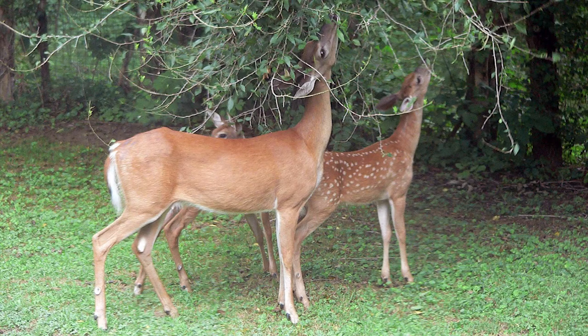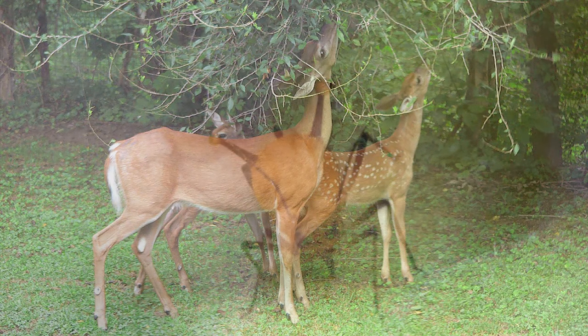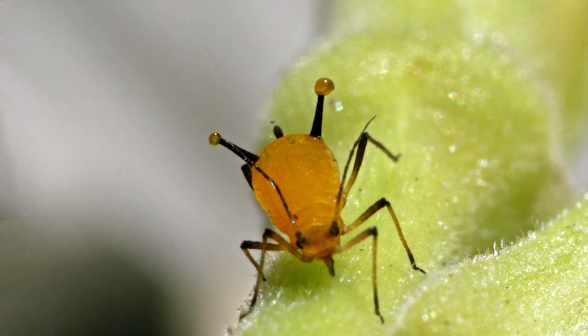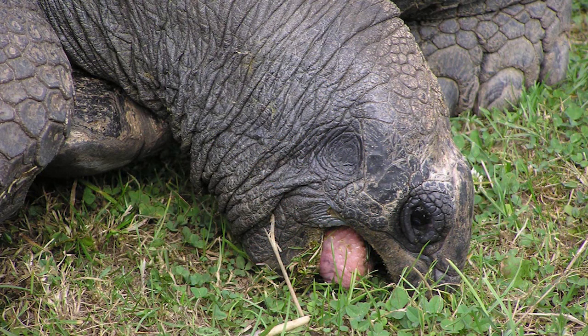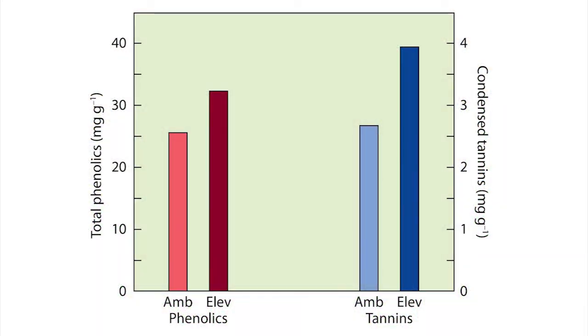Changes in plant nitrogen levels also affect other herbivores. Herbivores are plant eaters. Not only do plant protein concentrations decline at elevated carbon dioxide concentrations, but green tissues accumulate higher amounts of compounds that interfere with animal digestion.